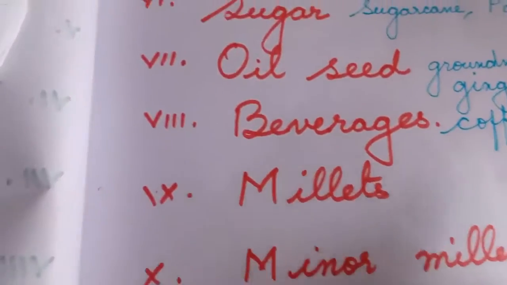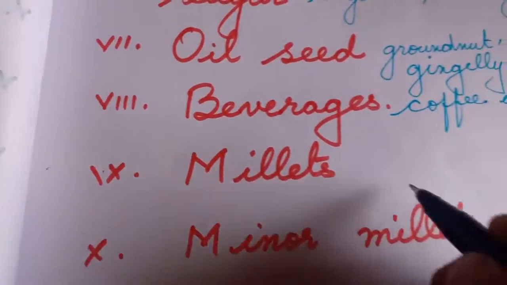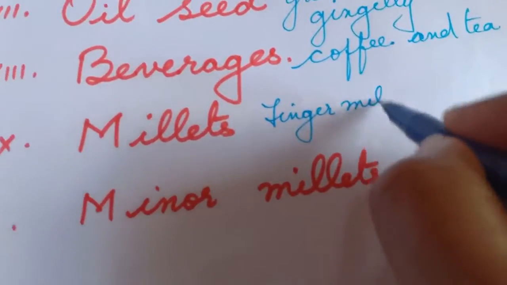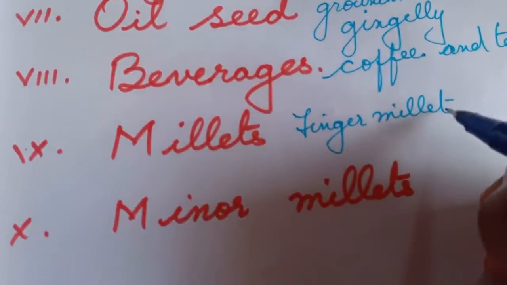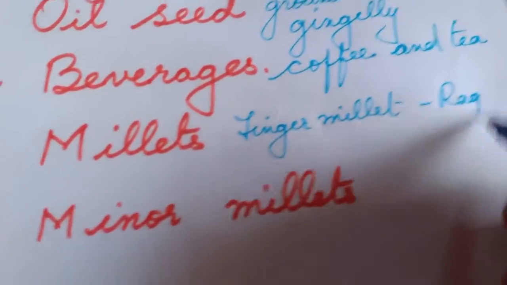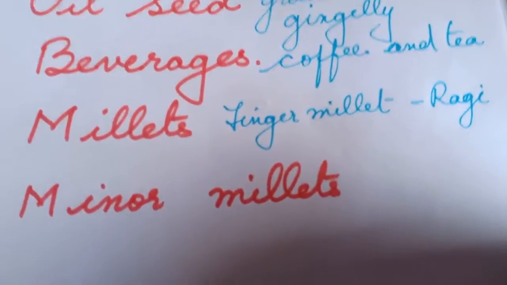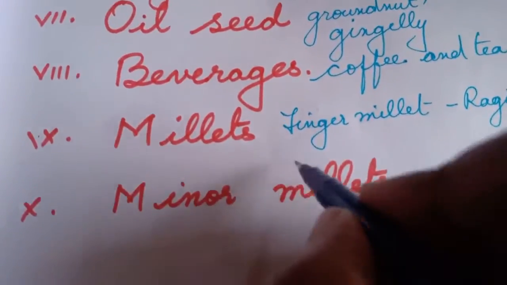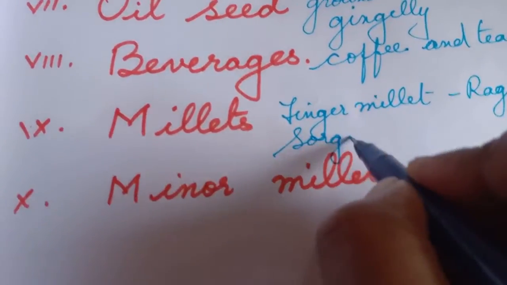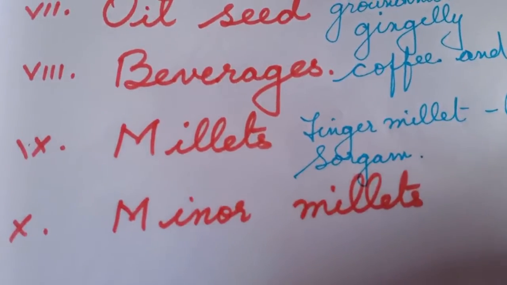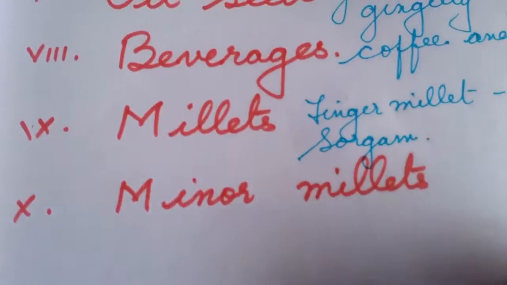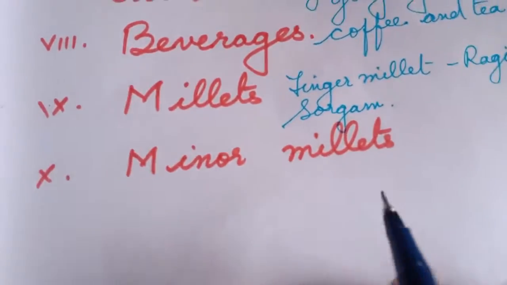Here we will be studying about finger millet. Finger millet is nothing but ragi, which you have in your kitchens. We will be studying about ragi. The second one is sorghum. This is also a common plant, but it is a native of Africa, kambu. These two are the major millets.